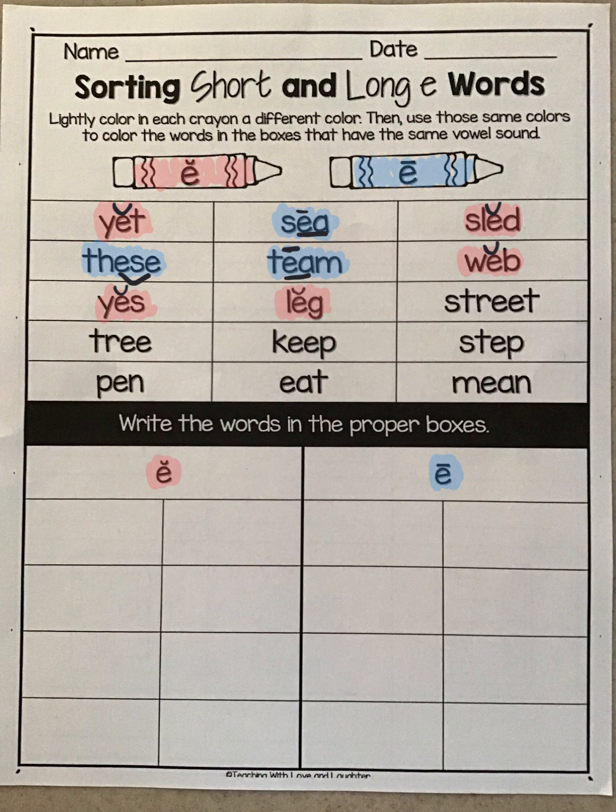Leg. Our next word is street. S-T-R-E-E-T. Street. E-E says E, which is the long vowel sound. So we're going to color it blue. Our next word is tree. T-R-E-E.